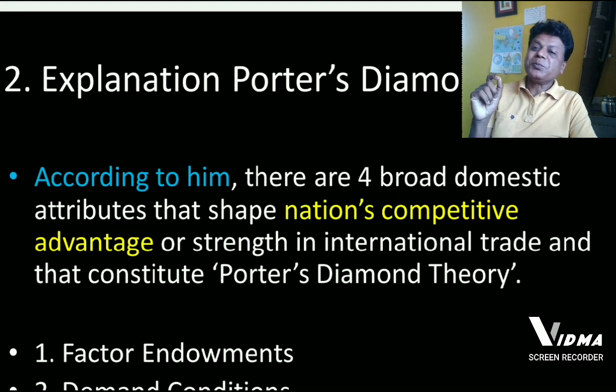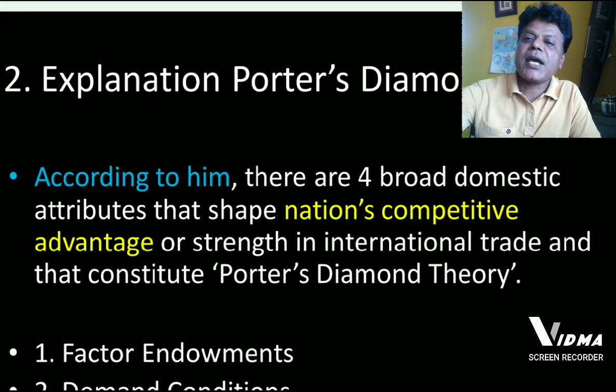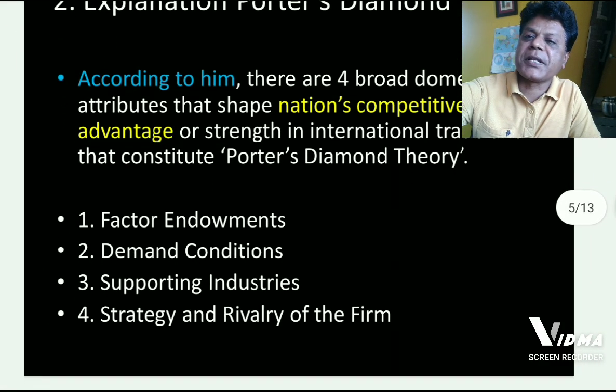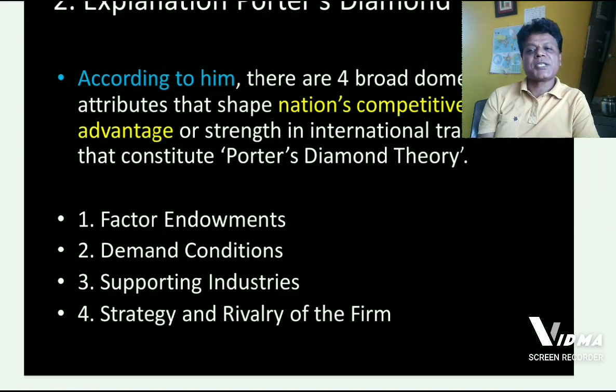According to Porter, there are four important elements which have great influence on the competitive advantage or the spirit of the firms at domestic level. Which are these four attributes?